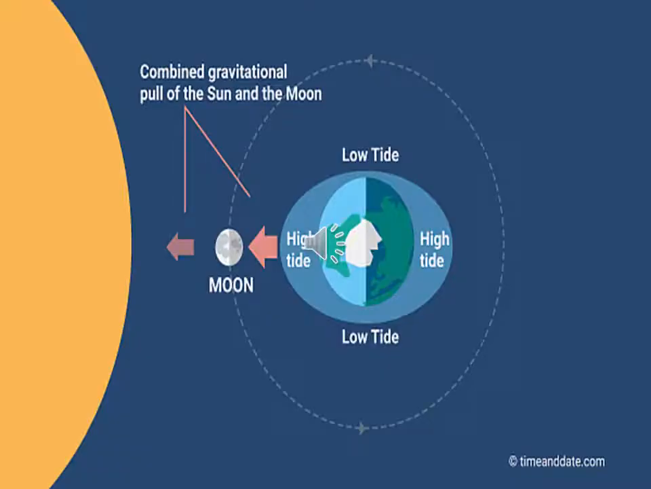Tides are broadly classified into two types: spring tide and neap tide. Spring tide is also called high tide, and neap tide is also called low tide. These occur because of the combined gravitational pull of the sun and moon on the earth.